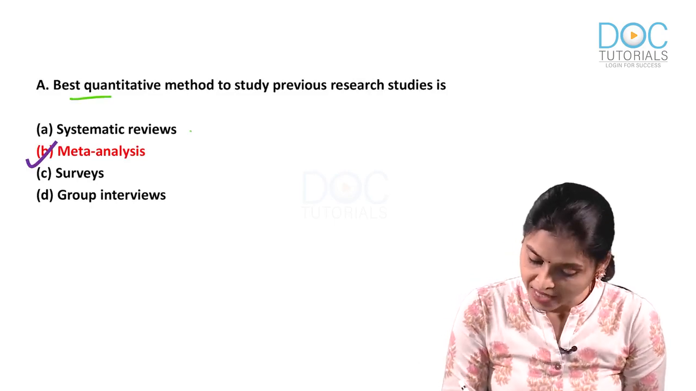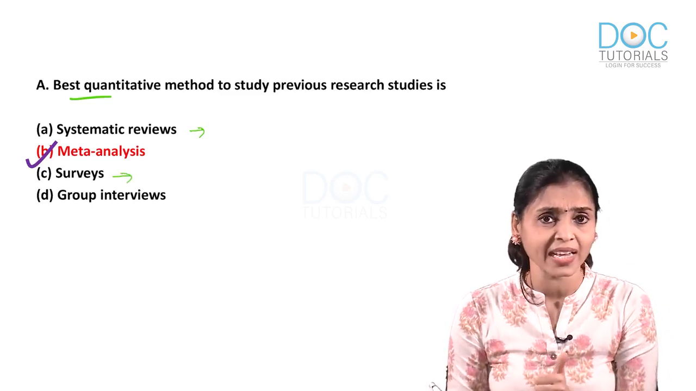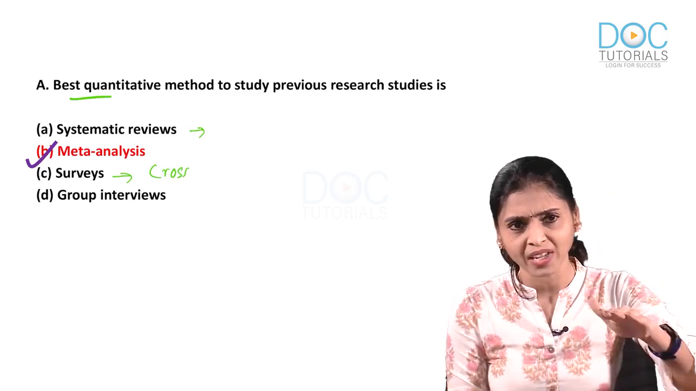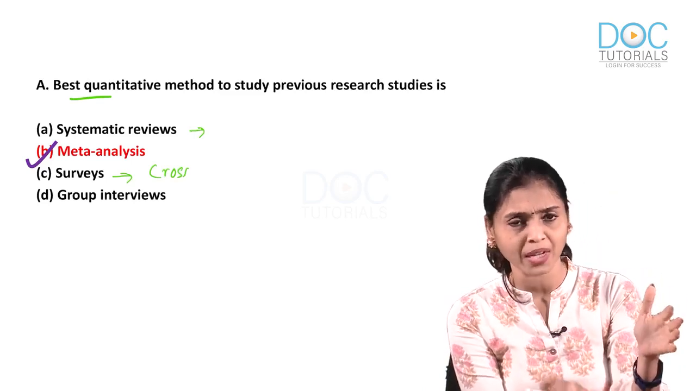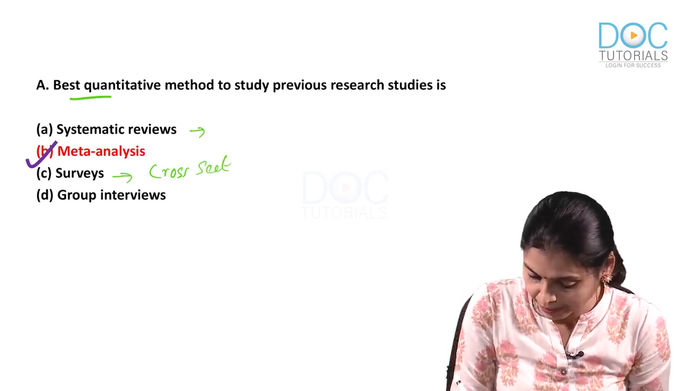Now, systematic review we have seen. Now, what is a survey? Survey is an example of a cross-sectional study. You are taking a cross-section, you are doing a survey and getting a cross-section at one point of time, and you get to know what is happening in that population at that point. So, it is a cross-sectional study.